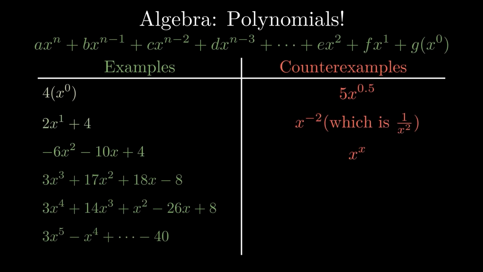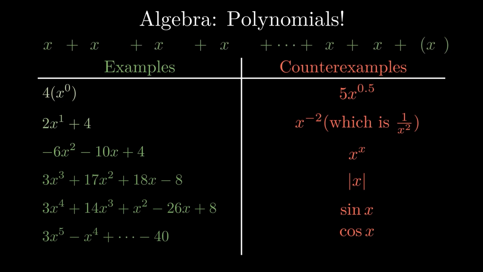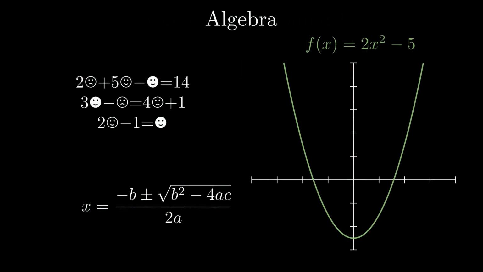Another restriction on polynomials is that you can't have an expression like the absolute value of x or sine of x and call it a polynomial. The gist of a polynomial is that they are expressed as a sum of terms that are an unknown raised to a natural power and multiplied by any coefficient. This should be easy to remember though. 90% of what you learn in algebra so far are polynomials.